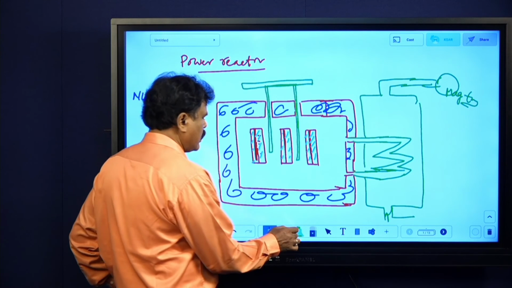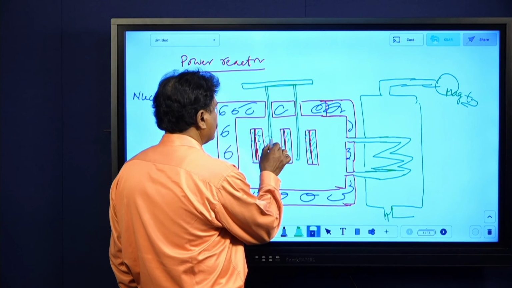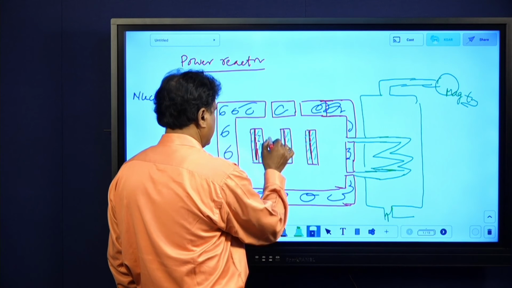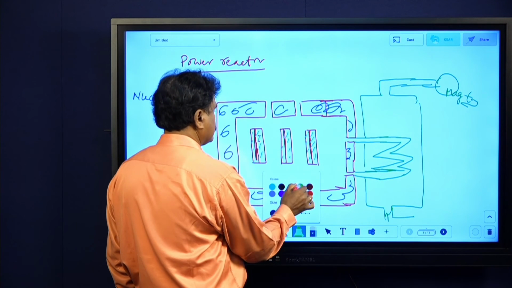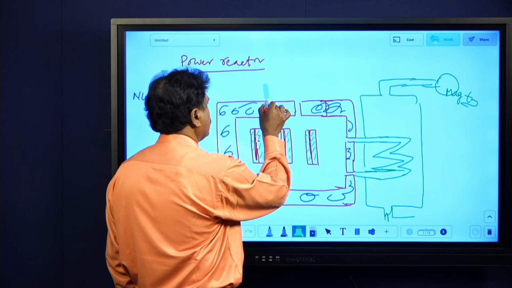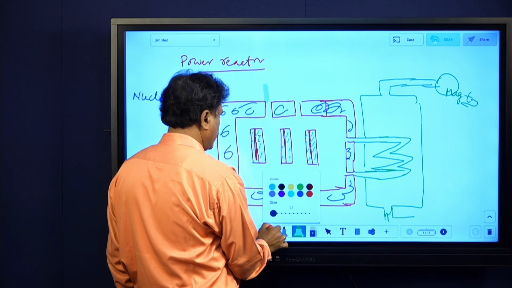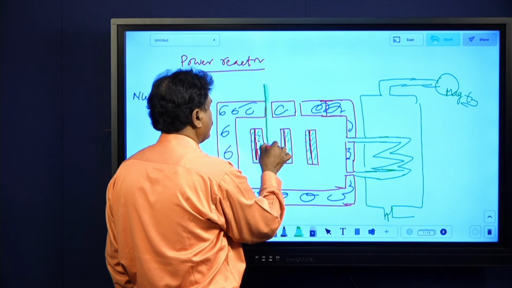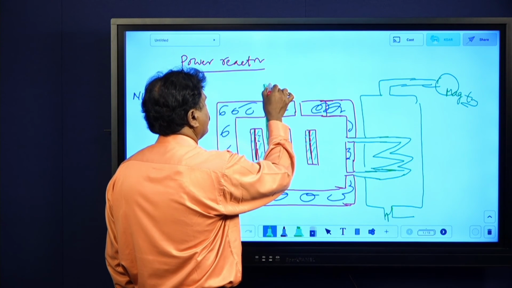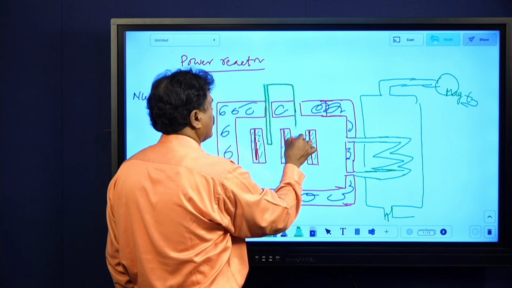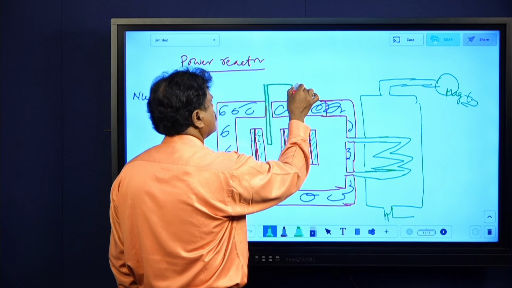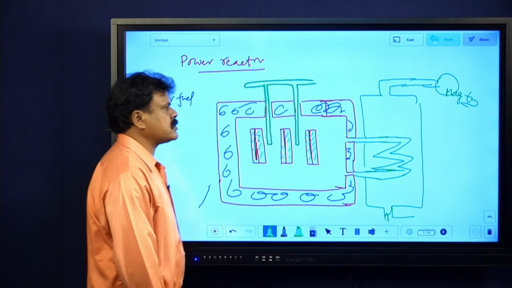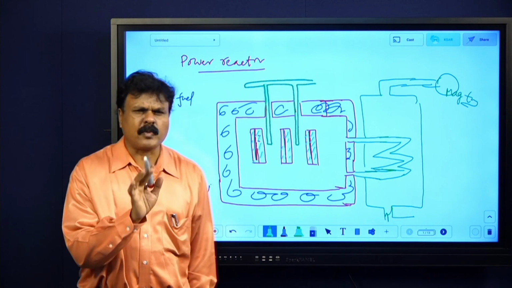Otherwise, control rods will be taken to a higher position, put in to a smaller extent. When you sense that the nuclear fission reaction is becoming uncontrolled, then we push them down. Those are also called shut off rods. This is about the nuclear reactor.